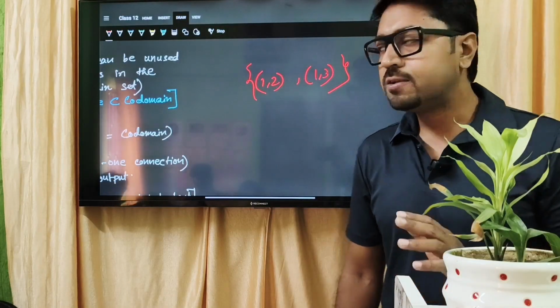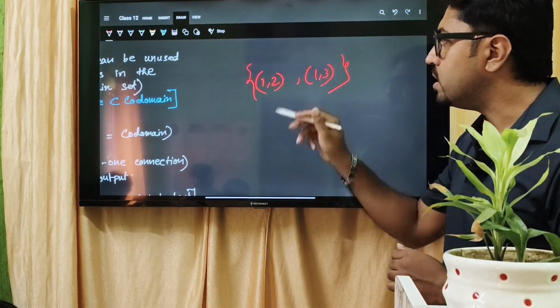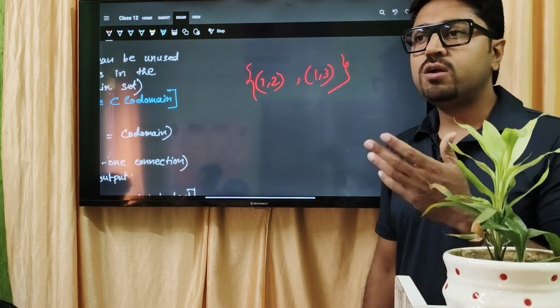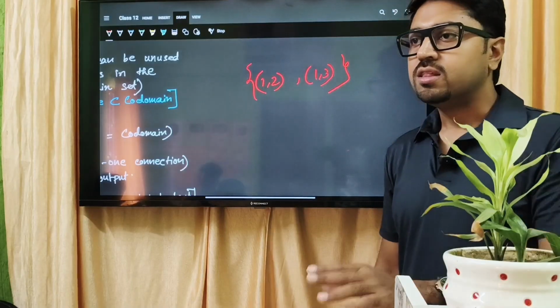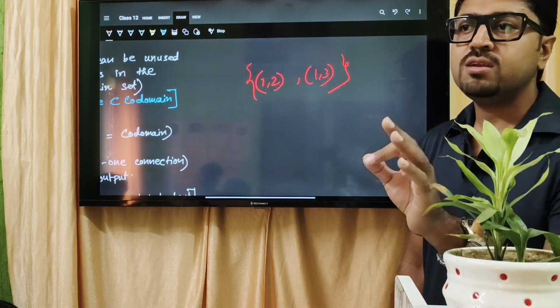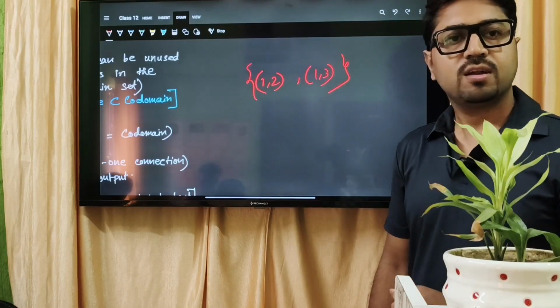Why is it so? 1, 2 means 1 has output 2, and 1, 3 means 1 has output 3. So for the same element, different outputs are not possible. That is why there should not be the same element in ordered pairs. Okay? The first element should be unique. Clear?